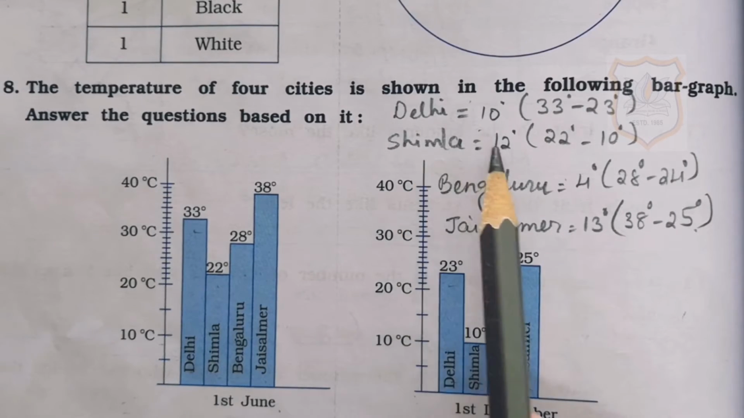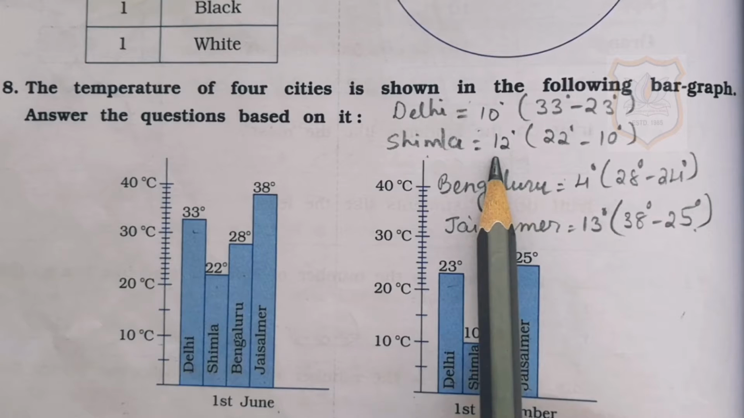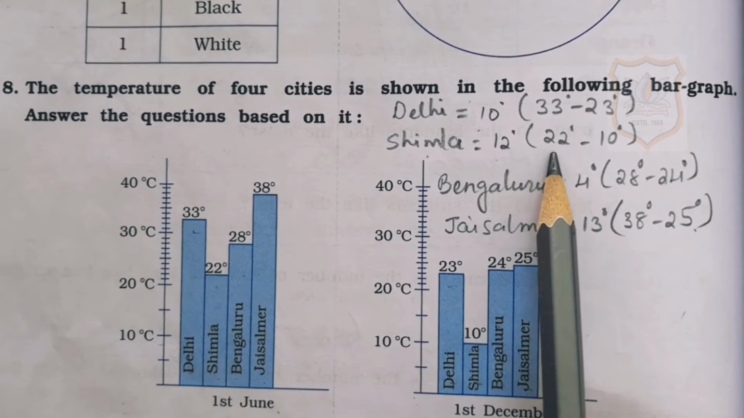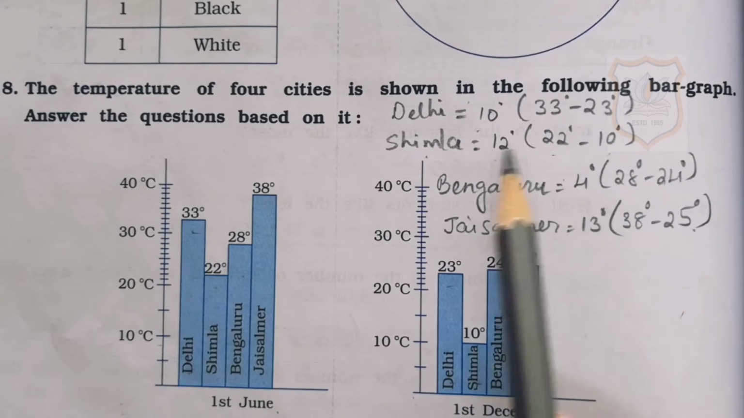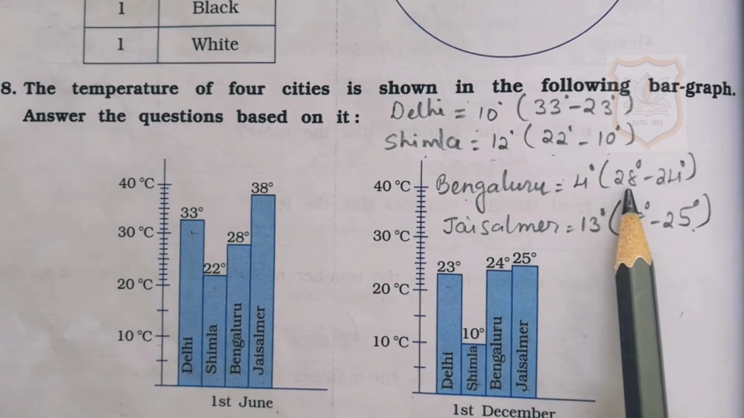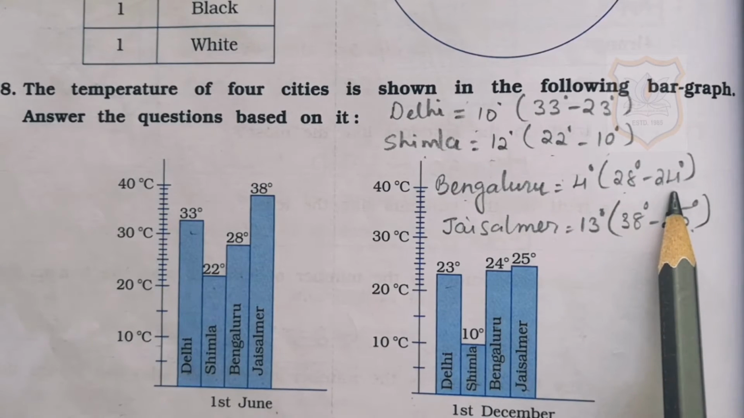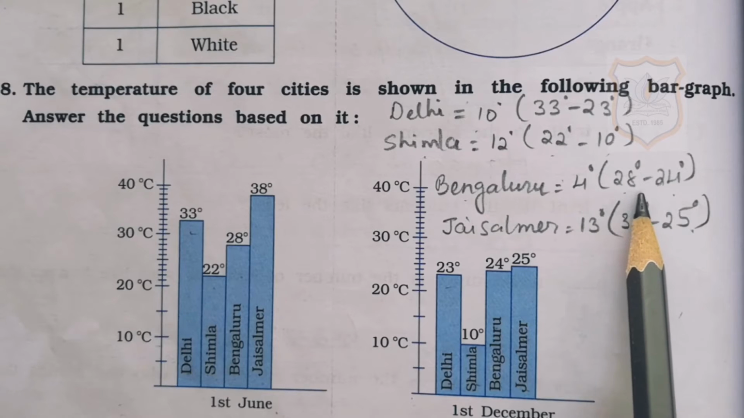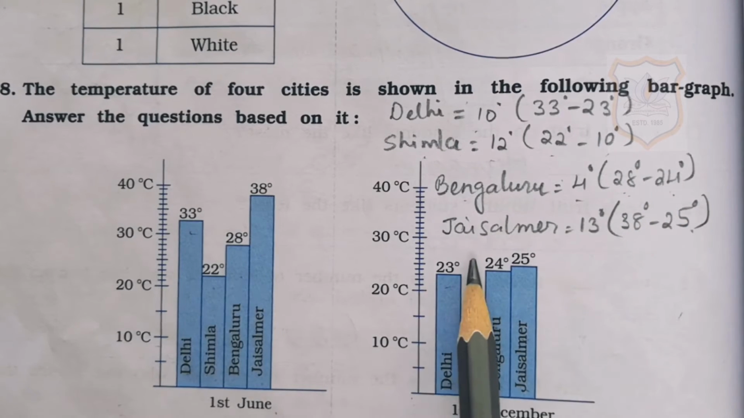Similarly, the difference between the temperature of Shimla on these 2 days is 12 degree, as on 1st June it was 22 degree and on 1st December it was 10 degree. 22 minus 10 is 12 degree. Next, Bangalore. The temperature of Bangalore on 1st June was 28 degree and on 1st December was 24 degree. So by subtracting 24 from 28 we will get 4 degree as a difference.